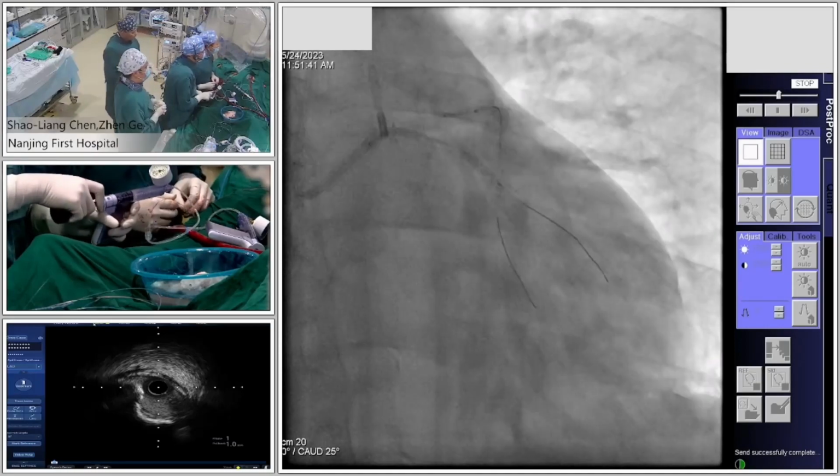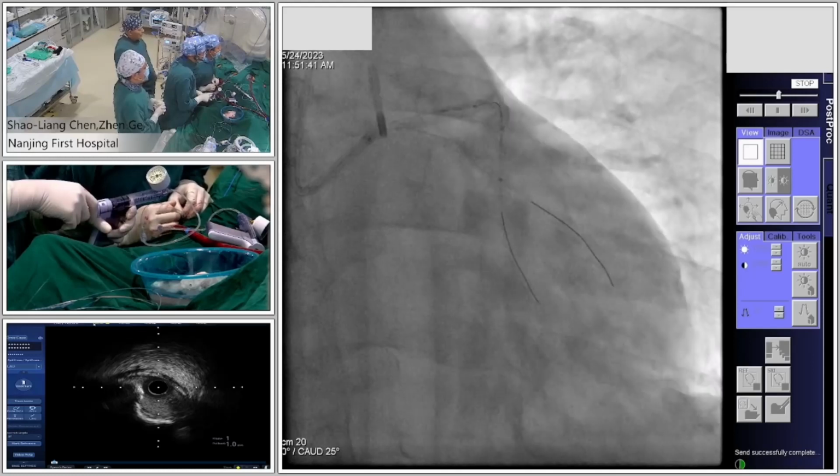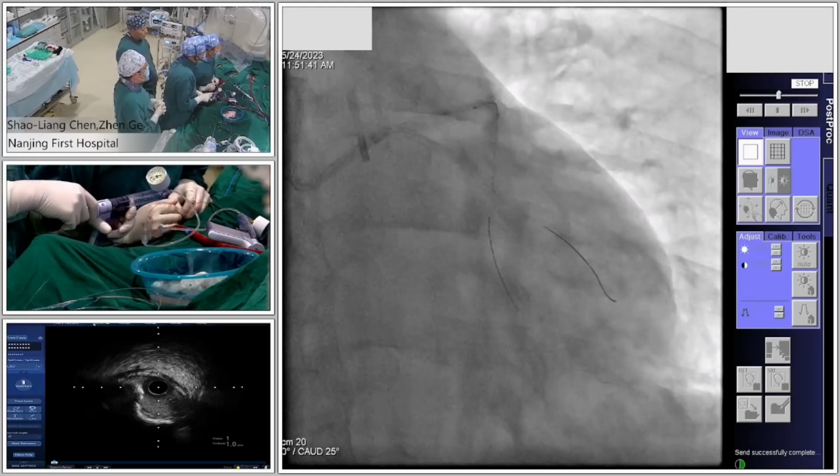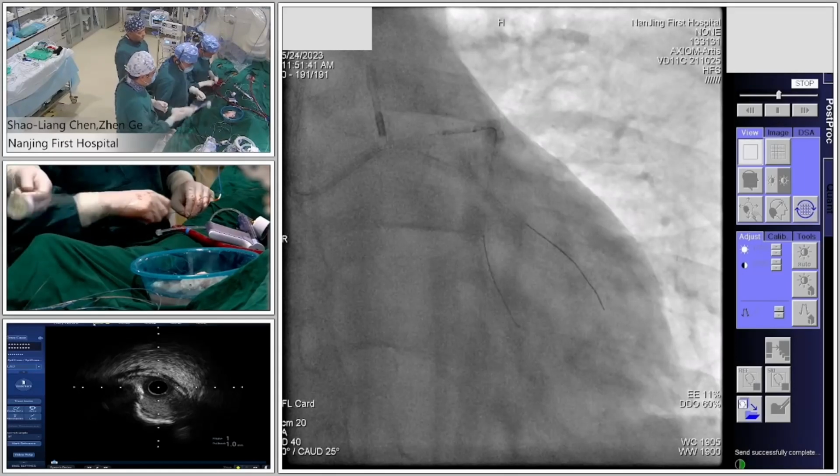This is 3.0 stent. Or 2.5. 2.5. Yes. After that, I think you need to use another 3.0 NC balloon to optimize the side branch. Yes. Okay.